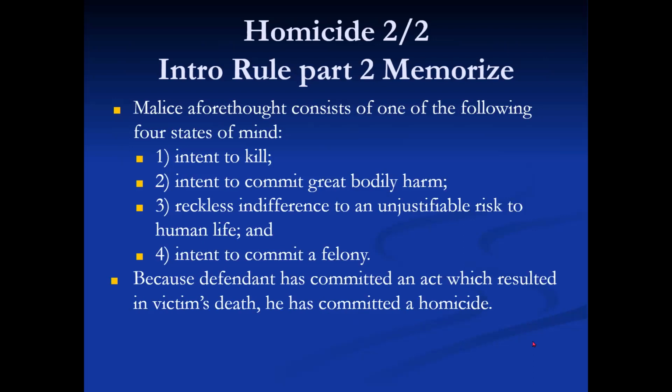Malice aforethought consists of one of the following 4 states of mind. 1. Intent to kill. 2. Intent to commit great bodily harm. 3. Reckless indifference to an unjustifiable risk to human life. And 4. The intent to commit a felony. Because the defendant has committed an act which resulted in the victim's death, he has committed a homicide.